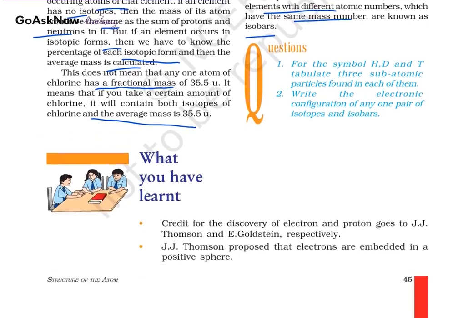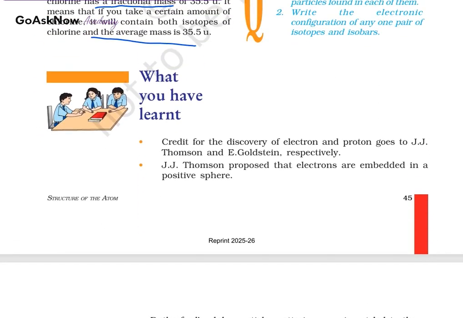Now we'll study what we have learned in this chapter. Firstly, the credit for the discovery of the electron and the proton goes to J.J.